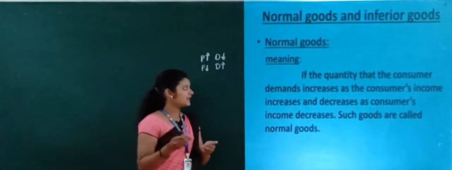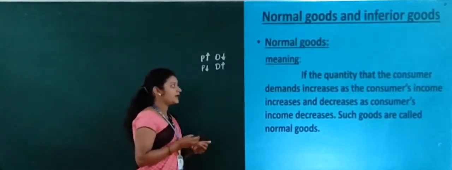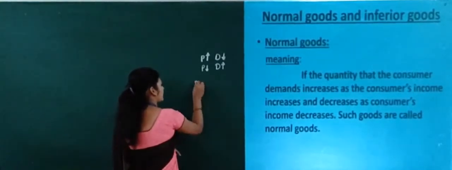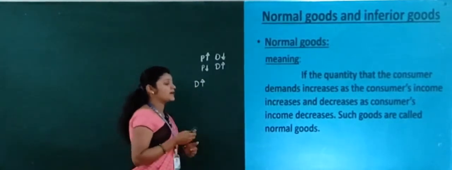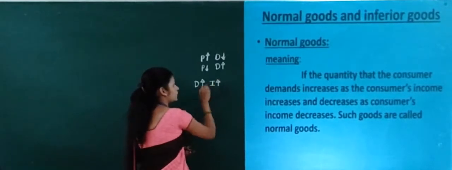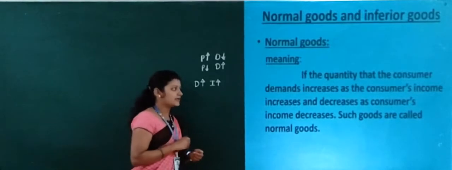What is the meaning of normal good here? If the quantity that a consumer demands increases as the consumer's income increases, here demand will also increase.